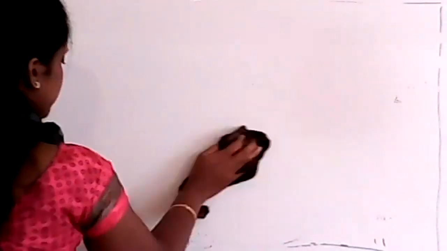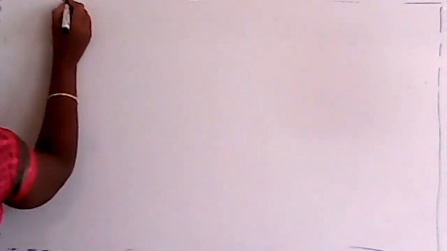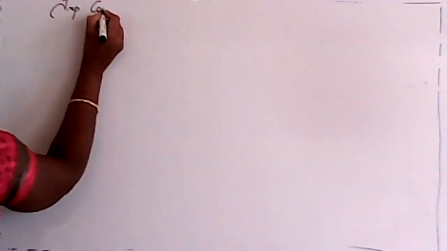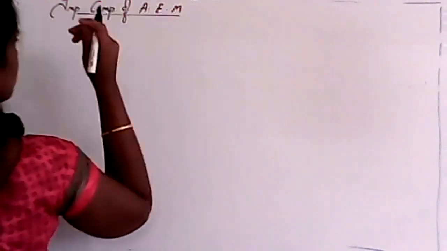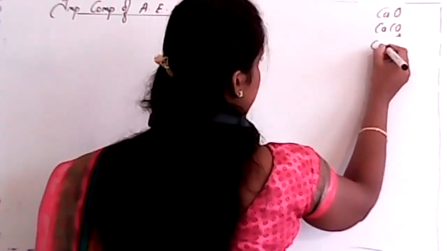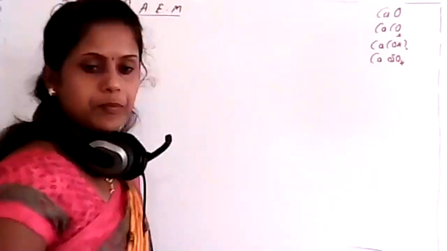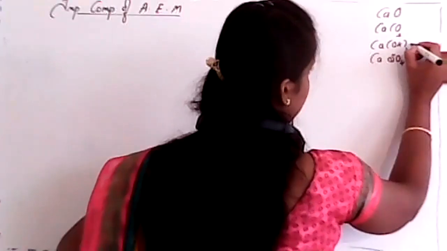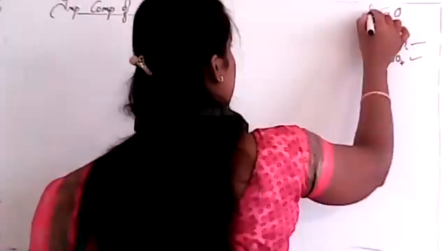Next, we have to study some important compounds of alkaline earth metals. There are so many: calcium hydroxide, calcium carbonate, calcium oxide, next calcium sulfate. Clear? In this, we'll study calcium hydroxide and calcium sulfate, and these two are removed portions. I'll consider the first one.